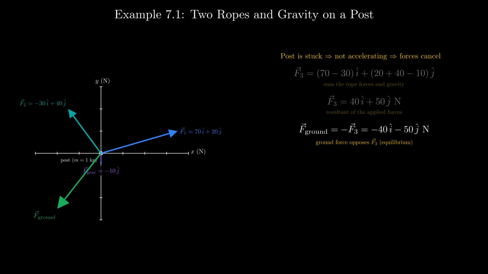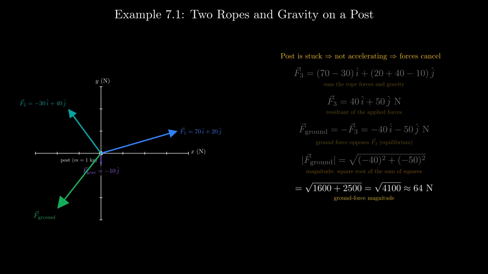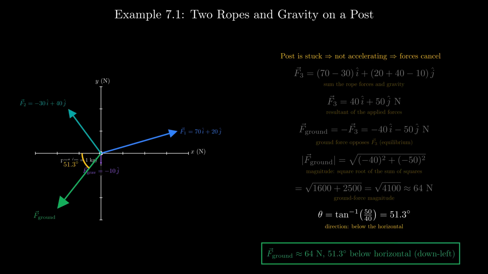Now its magnitude. Take the square root of the sum of the squares. The square root of negative 40 squared plus negative 50 squared. That's the square root of 1600 plus 2500, the square root of 4100, which is about 64 newtons, and its direction. The angle below the horizontal is the inverse tangent of 50 over 40, which is 51.3 degrees. So the ground pushes back on the post with a force of about 64 newtons, directed 51.3 degrees below the horizontal, down and to the left.